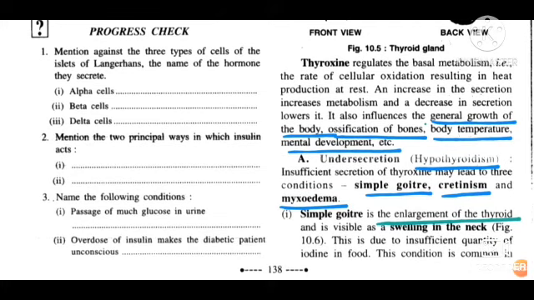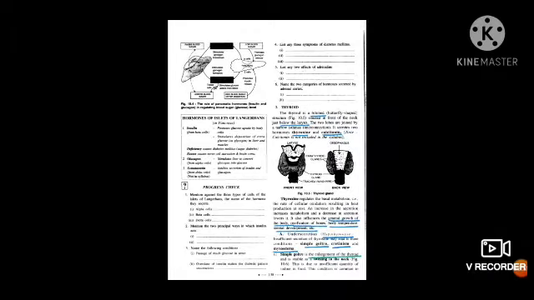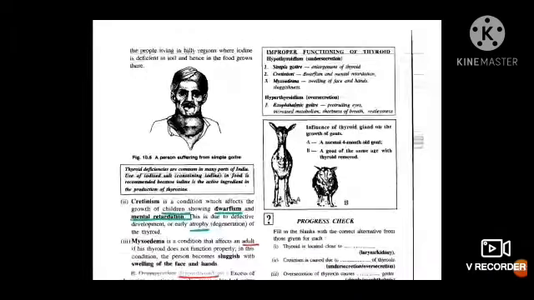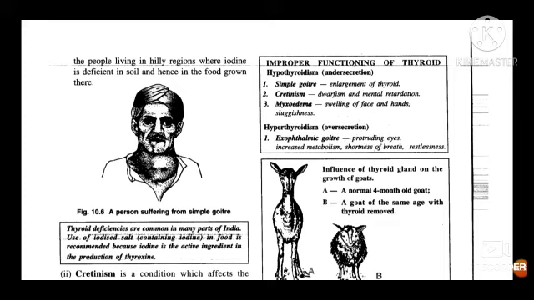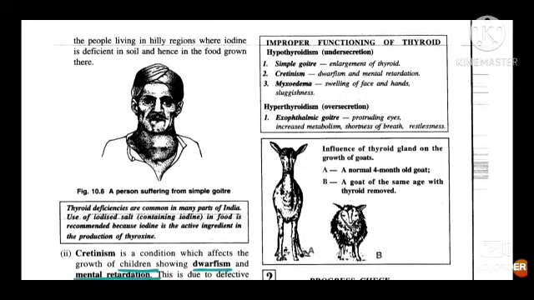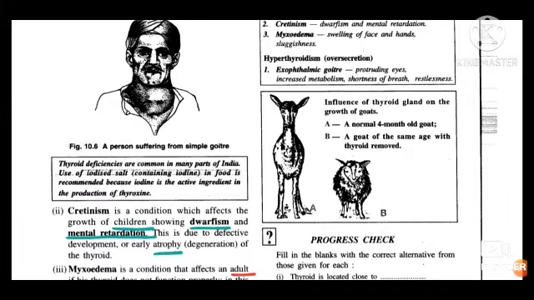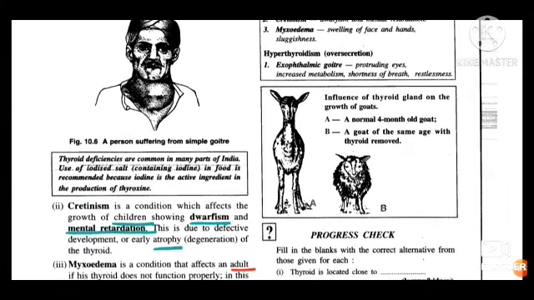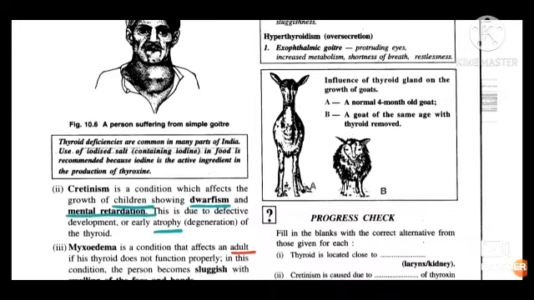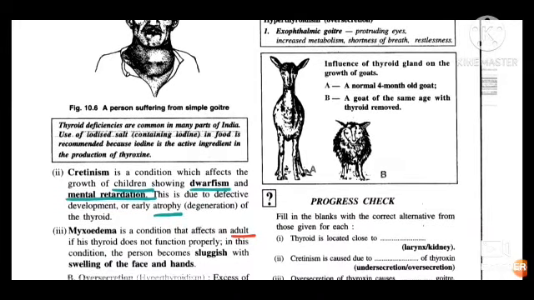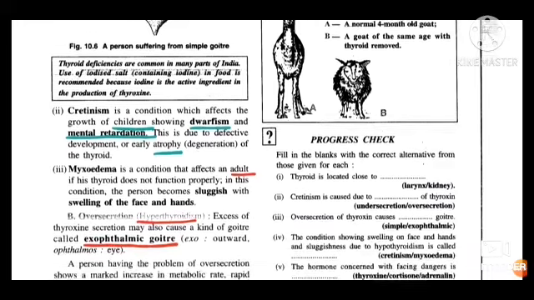Mainly this condition can be seen in people living in hilly regions where iodine is deficient in the soil, and hence food grown there does not contain a proper amount of iodine. That is why we consume iodized salt to get a good amount of iodine in our diet. Here in the block you can see thyroid deficiencies are common in many parts of India. Use of iodized salt in food is recommended because iodine is an active ingredient in the production of thyroxine. So remember this, iodine helps in the production of thyroxine.